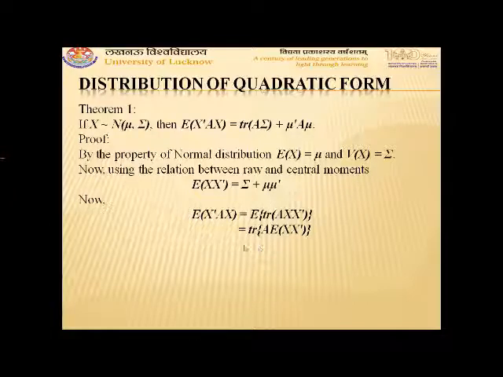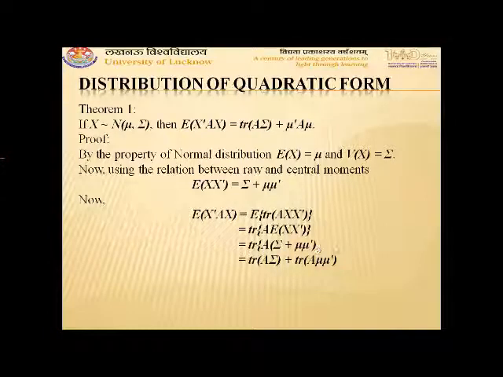Using that, it comes out to be trace A into sigma plus mu mu transpose, or trace of A sigma plus trace of A mu mu transpose. Again, using the relation between trace and quadratic form, we can write it as trace of A sigma plus mu transpose A mu.